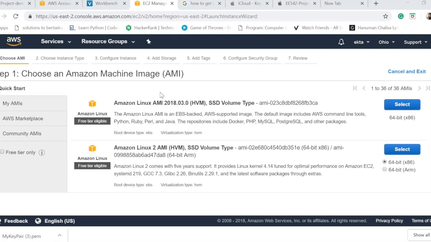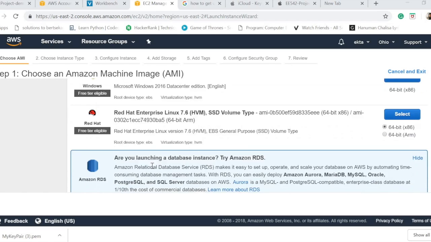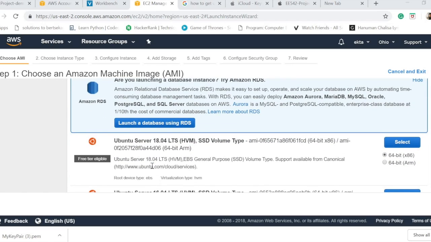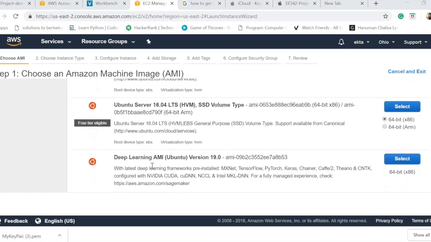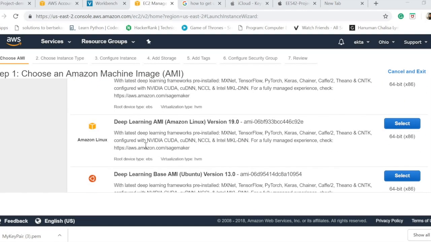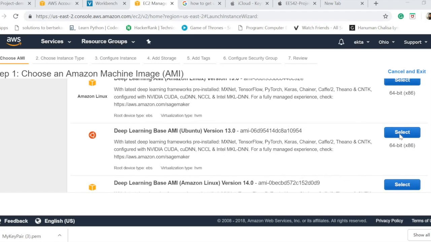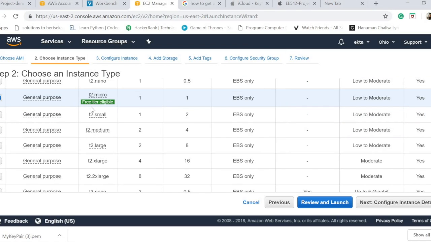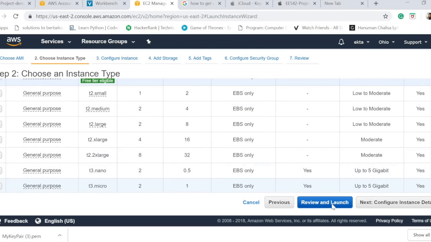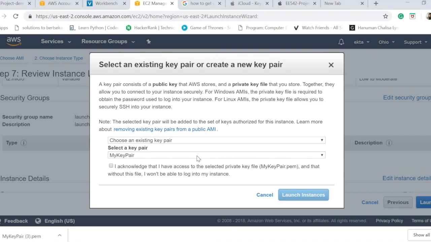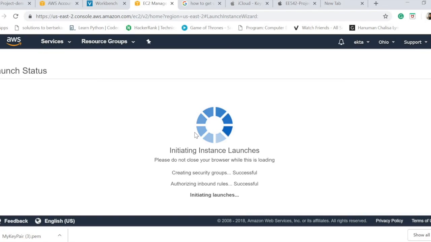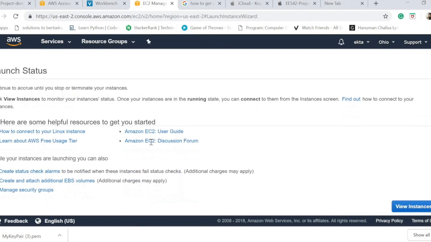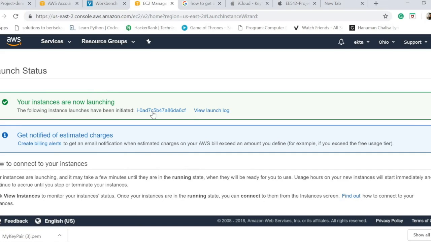So now I'm in the AWS EC2 instance. I have created my key and I'm going to select the Amazon machine image that I want. So I'm going to select the deep learning AMI Ubuntu version. I will be selecting a general purpose T2 micro, which is free tier, and review and launch. This is my existing key pair, which I'm using, and then launch. As you can see here, my instances are launching right now.